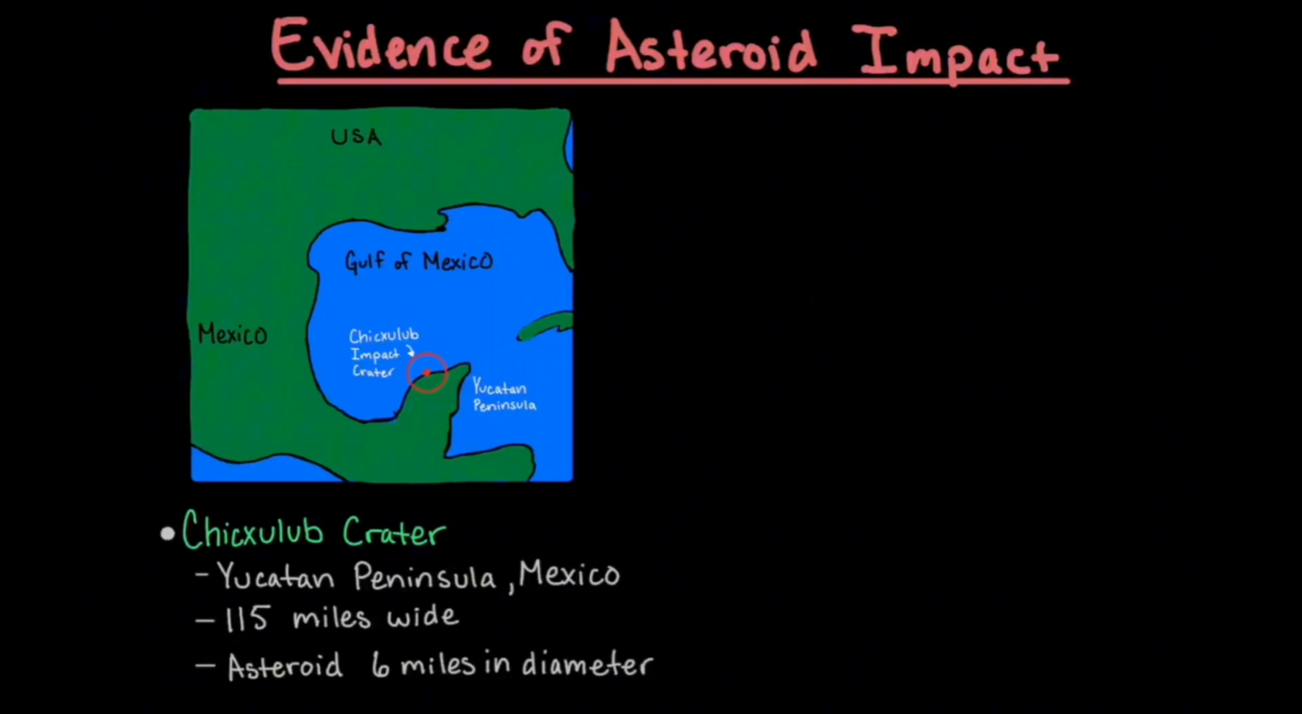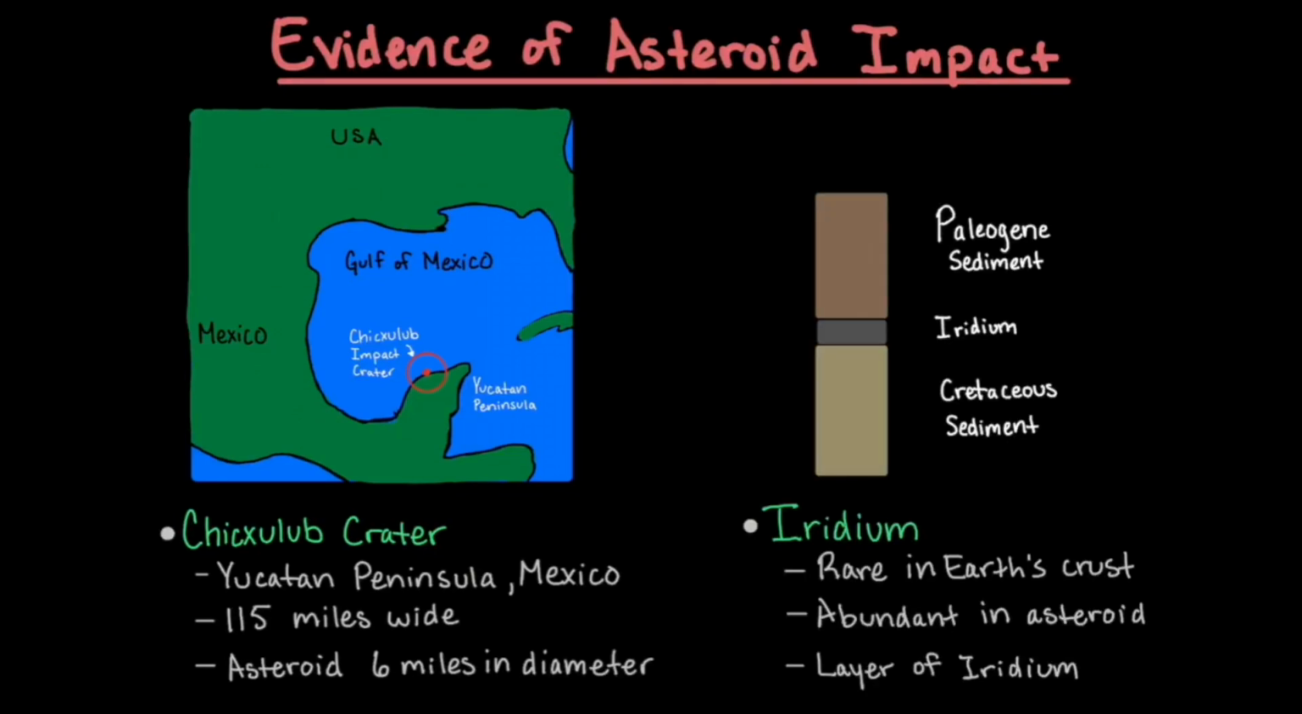Iridium is an element that is rare on Earth but common in asteroids. A thin gray band found worldwide in between rocks of the Cretaceous and Paleogene is rich in iridium. This suggests that this large asteroid collided with the Earth, disintegrated, and spread all over the globe. An impact this size would have been around 20 million times as powerful as the modern hydrogen bomb.